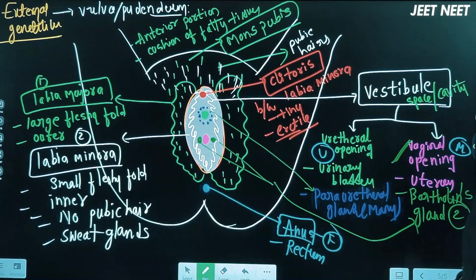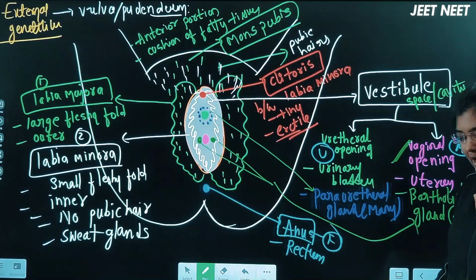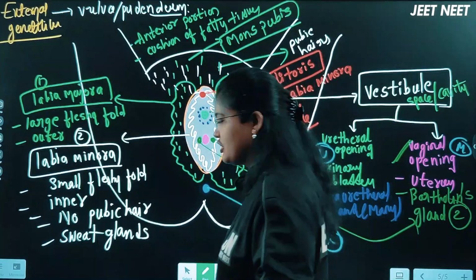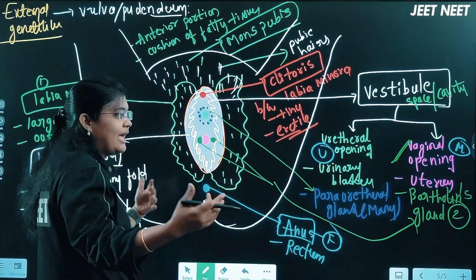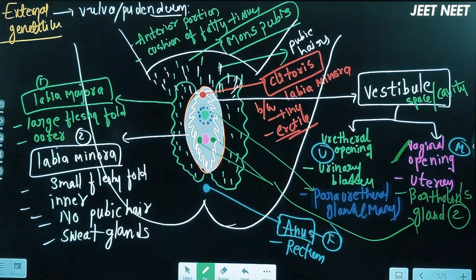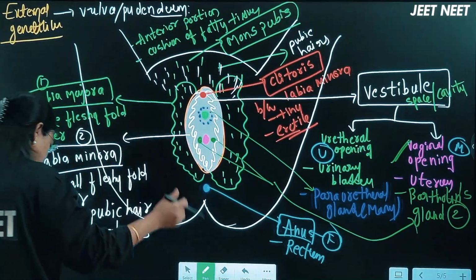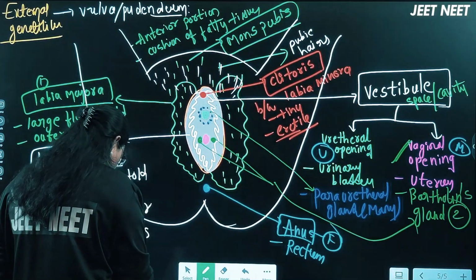And the paraurethral glands, the glands around the urethral opening, are helpful for protection. Of course, they secrete mucus, which helps protect from the external environment. This is about the external genitalia, or the vulva, also called the pudendum. Okay, let me check if any more points were forgotten.